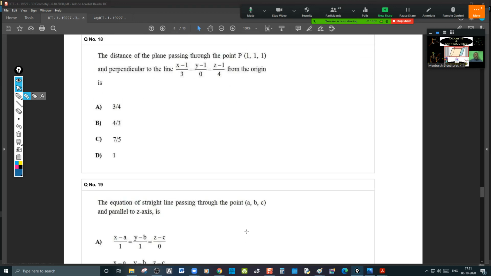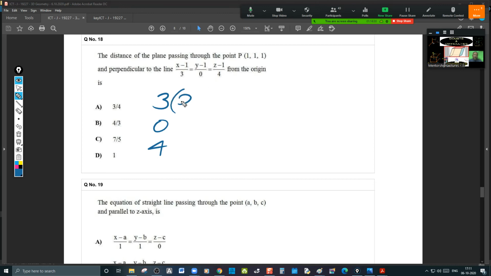The distance of the plane passing through the point (1,1,1) and perpendicular to the line. The plane is passing through (1,1,1) and perpendicular to the line, which means the normal DRs are indirectly given. The normal DRs are 3, 0, 4.